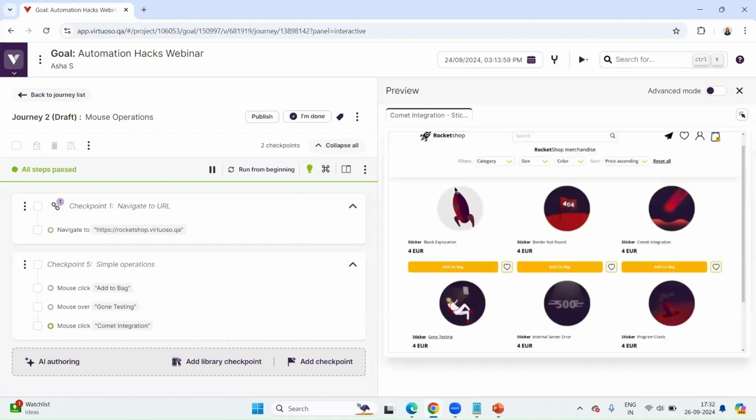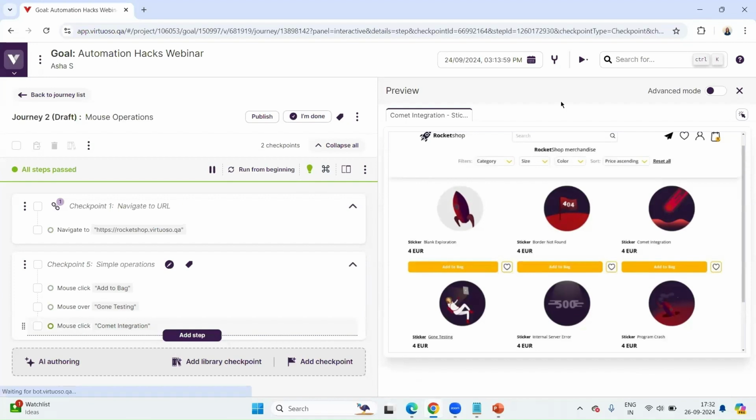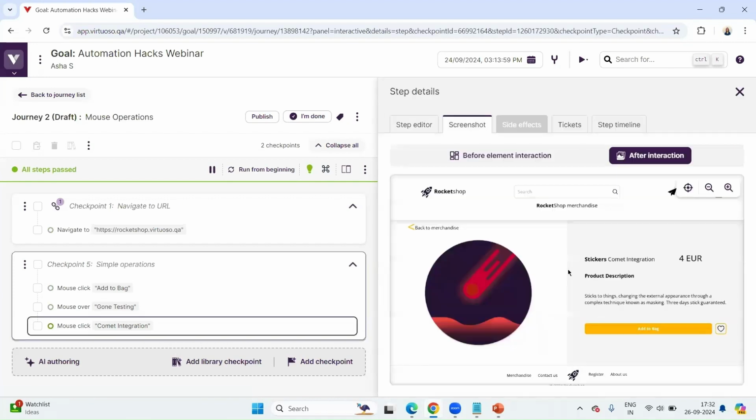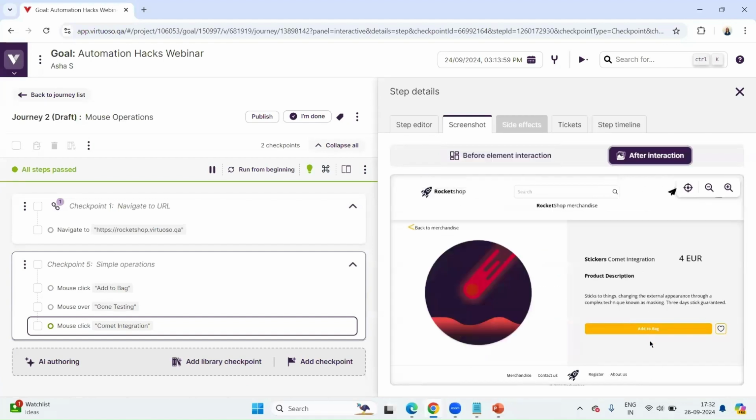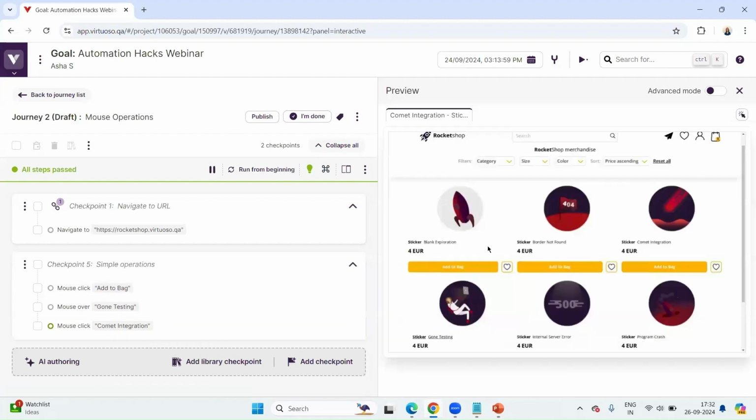When I do that, let me go back and see it in the screenshot. If you see, it has clicked on this. Before it was here, comment integration. Now it has clicked and it has gone back to this add to bag. Now let me close the step editor and go back to this interactive preview window.